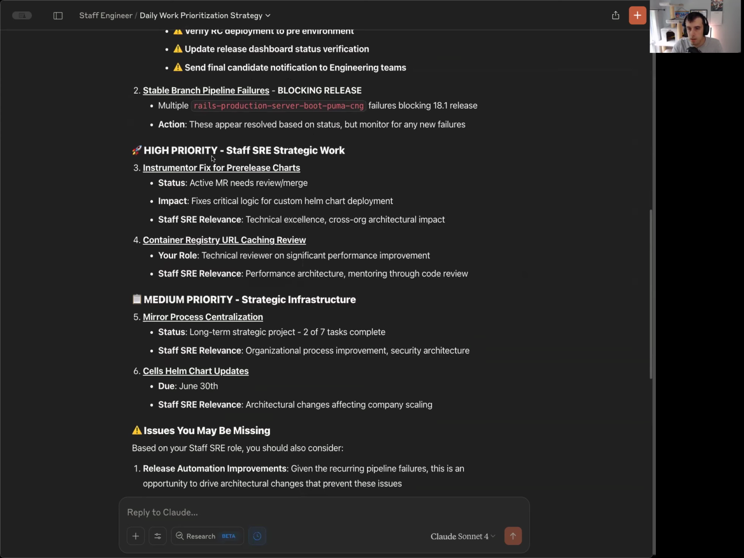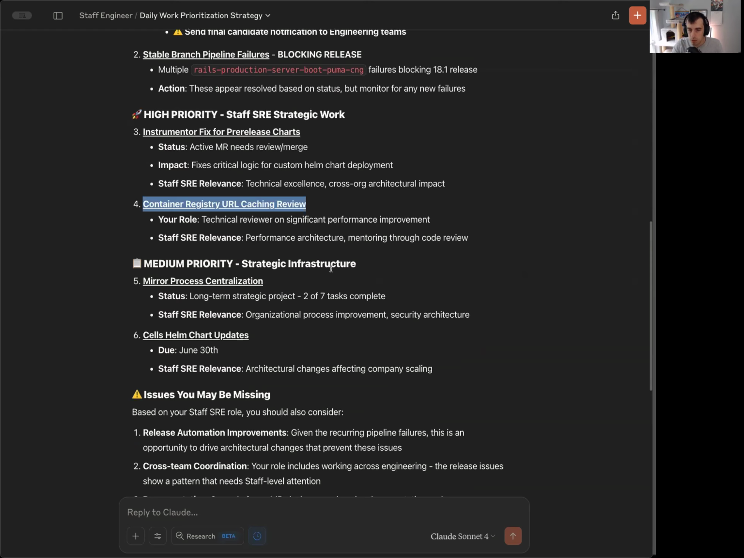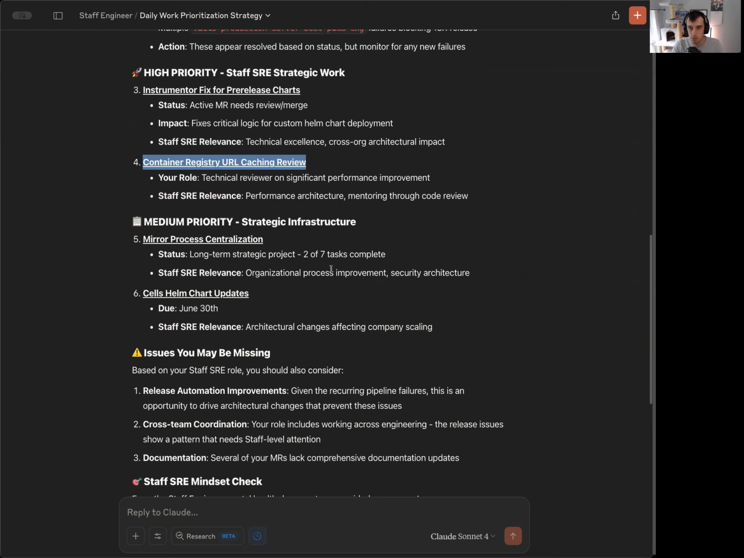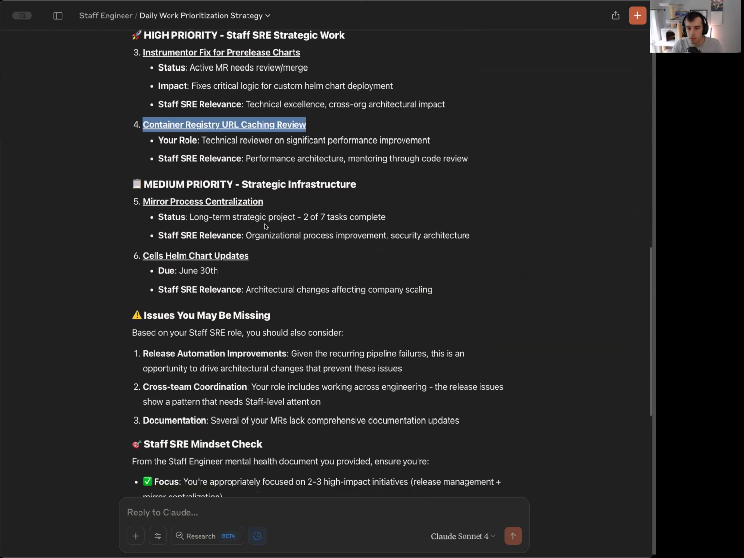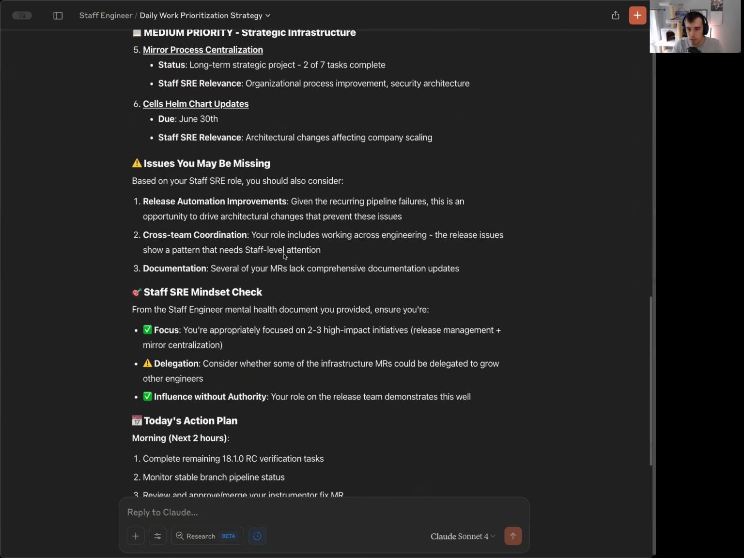And then it starts understanding where I need to be to some extent in regards to strategizing the other things that I'm responsible for. So this is an active work in progress for me. There is some review coming from our container registry team that they want me to look at, so I'll make sure I follow up on that. Then we have some other items such as long-term projects that are taking a while to complete, but there's a couple of items that are on my plate.